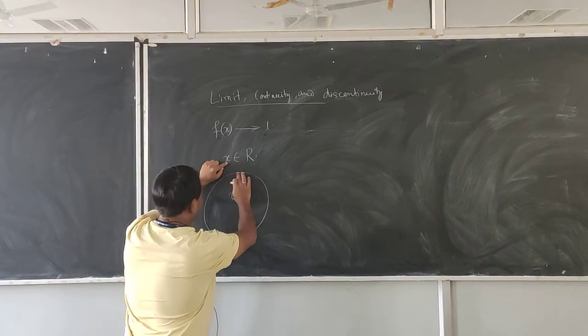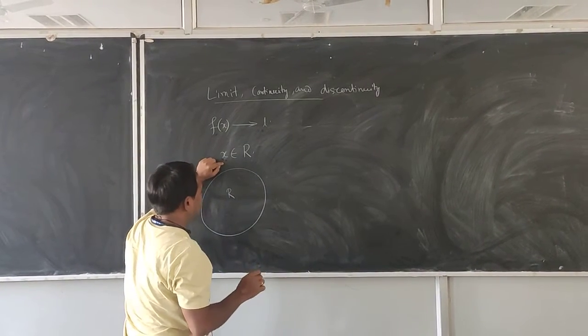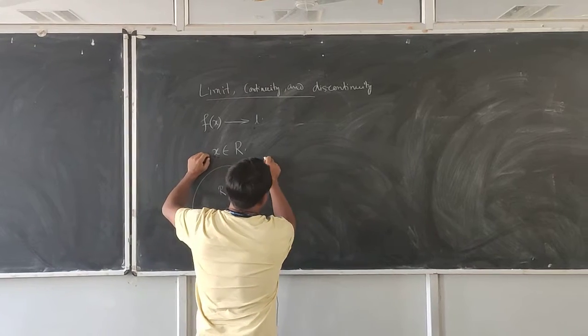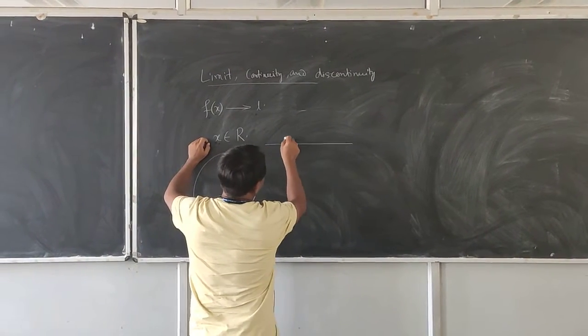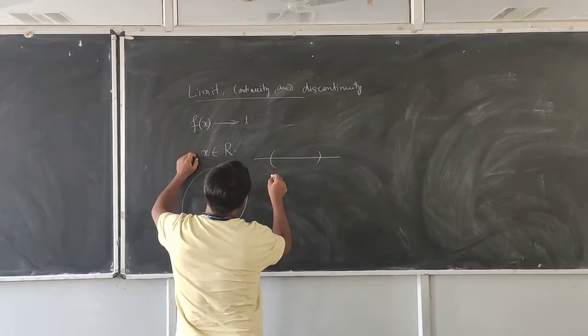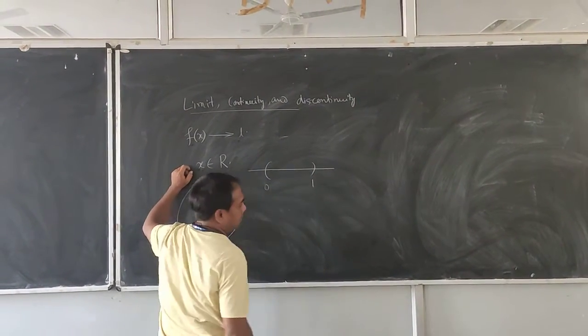So I draw a region: say this is the real line, and f(x) is defined on 0 to 1.